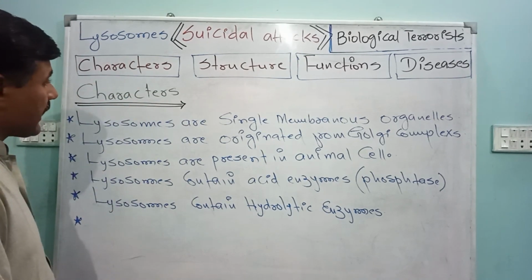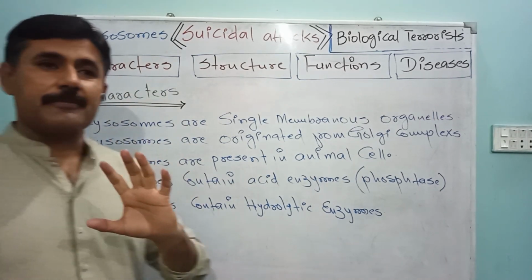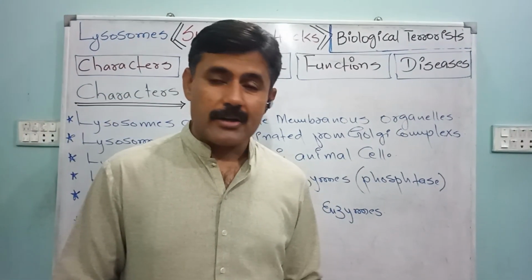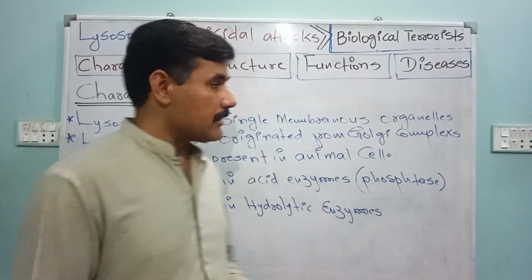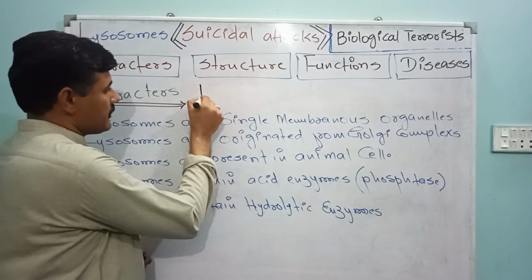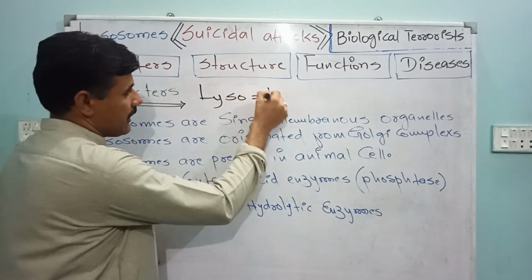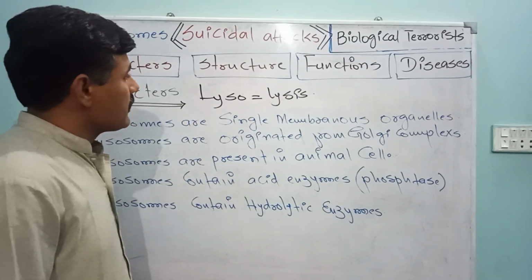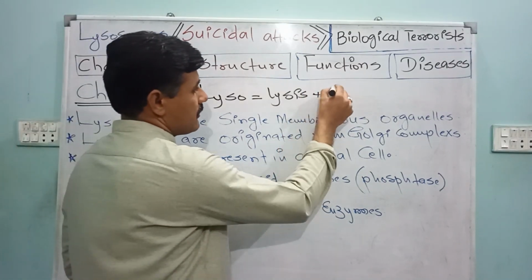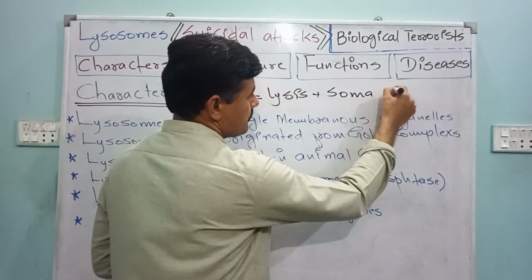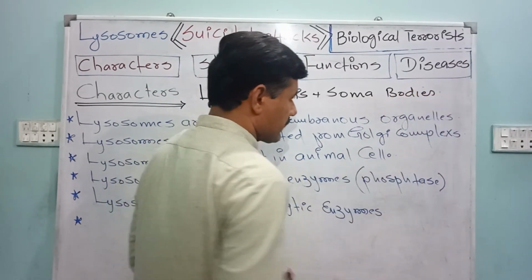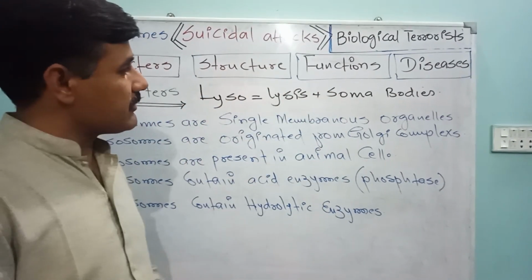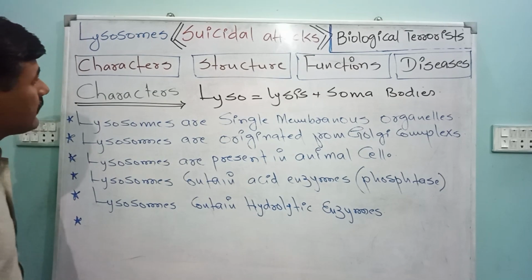So lysosome, first of all, we are going to explain the characters of lysosome. As the word says, lysosome is a combination of two words. Lyso means it causes lysis, it splits. And soma means bodies or structure. Lysosome causes the lysis of the body, it splits the bodies, therefore it's termed as lysosome.